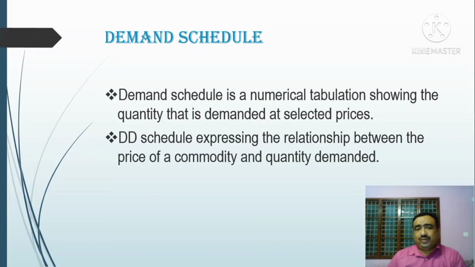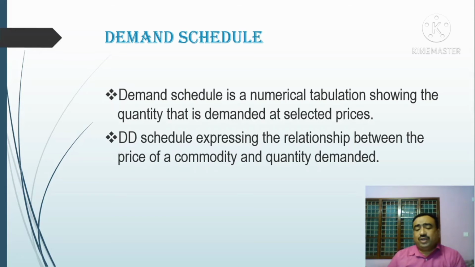Then the demand schedule. A demand schedule is a numerical tabulation showing the quantity that is demanded at selected prices. So the demand schedule expresses the relationship between the price of a commodity and quantity demanded.